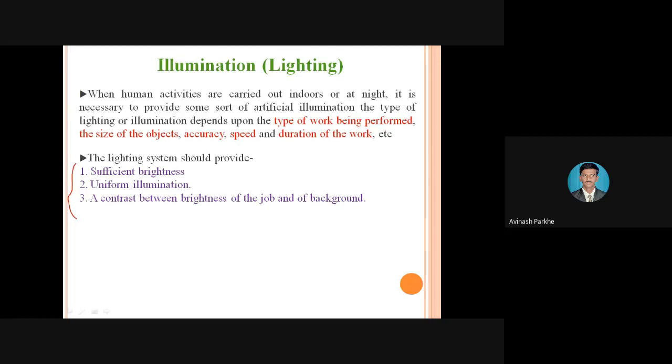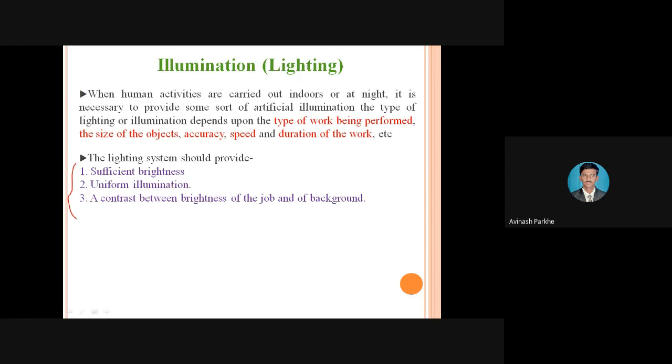Second, uniform illumination. Uniform illumination means that if the light is fitted at one corner and it gives illumination only at that corner, and at the right side or left side it is not visible, that is not uniform. So wherever required, if four lights are needed at the four corners, we can provide four lights, as per the requirement. If only one light is sufficient in that compartment, we can provide only one.